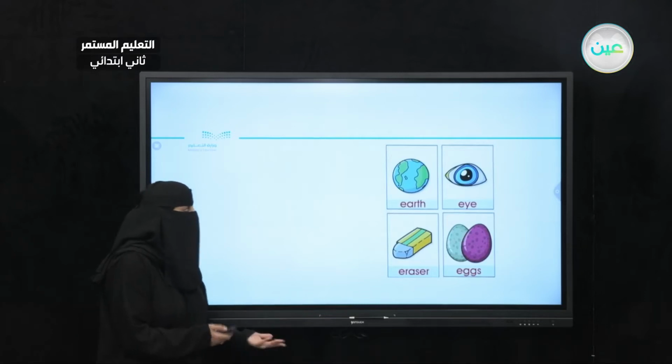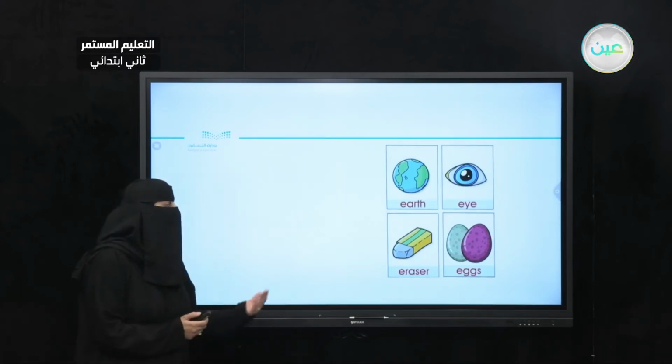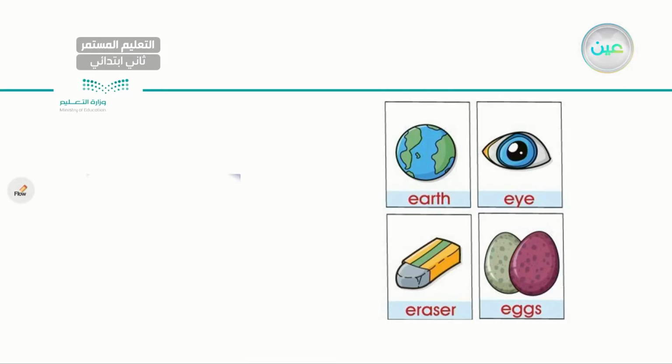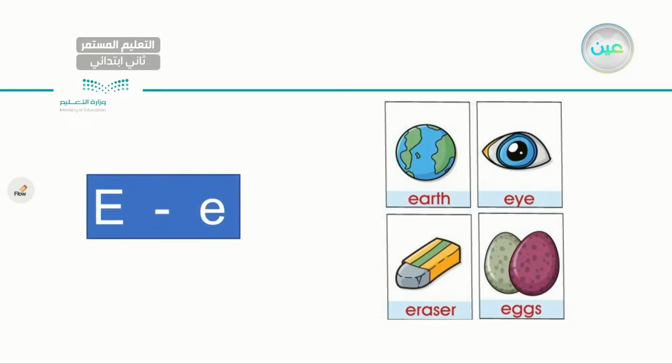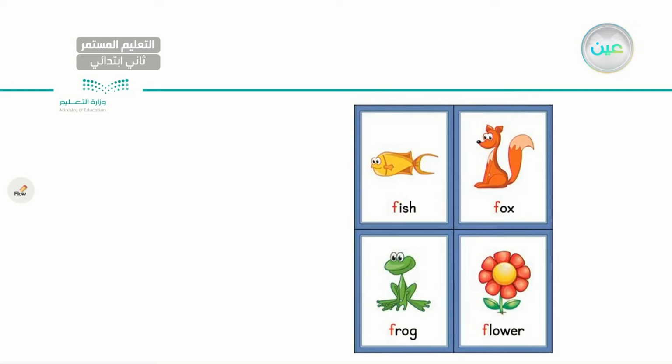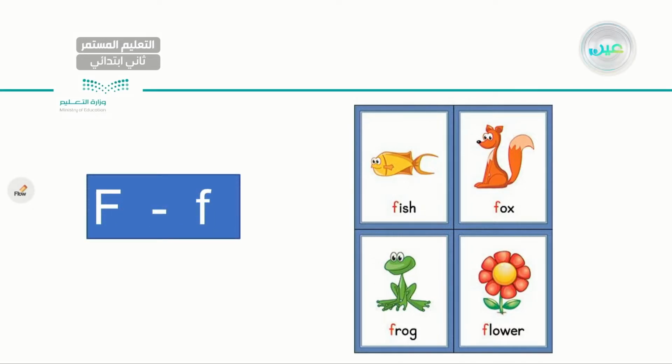Moving to the next letter, I have letter E. I have earth, eye, eraser, eggs. They all start with letter E. As you can see, I have capital E and small e. Very good, my dear student. How about this? Now, I need you to try to find out which letter we are talking about here. I have fish, fox, frog, flower. They all have this letter in common. It is letter F. Very good. Capital F and small f.